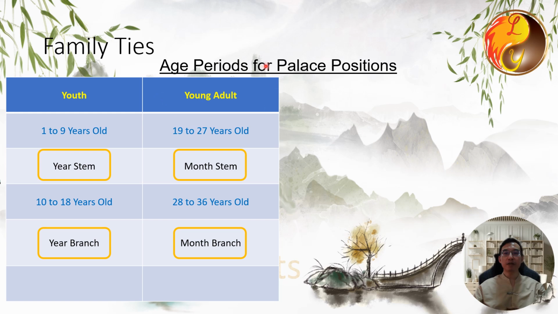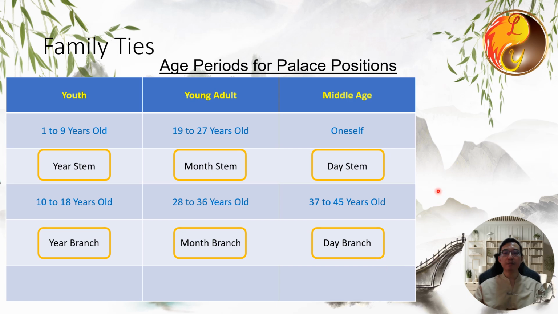The month pillar represents young adulthood. The heavenly stem of the month represents ages 19 to 27, and the month branch represents 28 to 36. The day pillar represents one's middle age. Since the day master represents oneself and does not represent time, the earthly branch of the day represents ages 37 to 45, generally considered middle age.